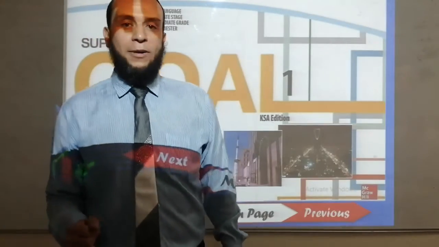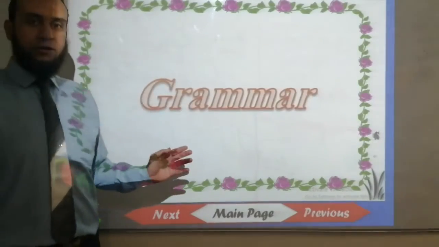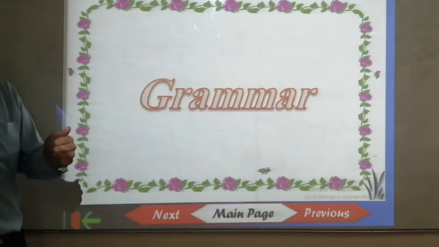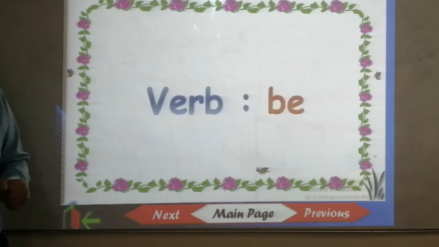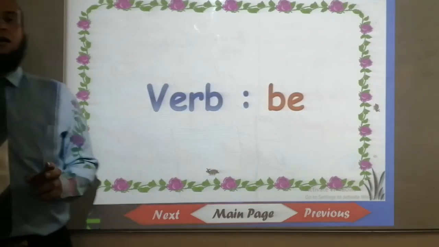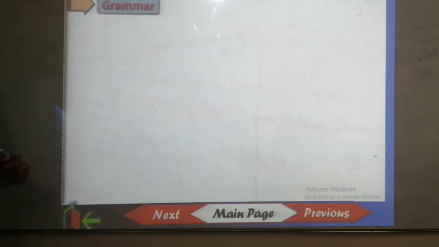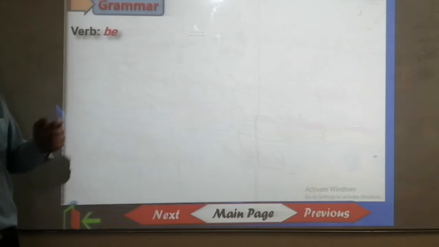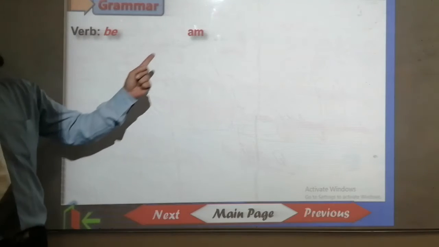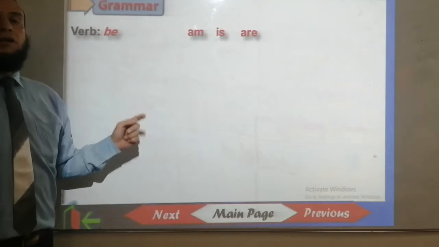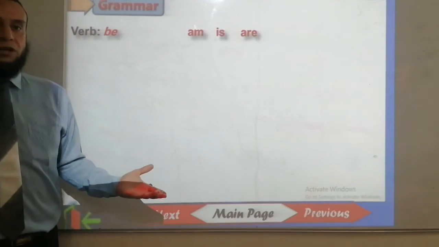Today we'll talk about Super Bowl 1 grammar. Our grammar today is going to be about the verb be. The verb be has three forms: am, is, and are. Now, let's see how we can use them.